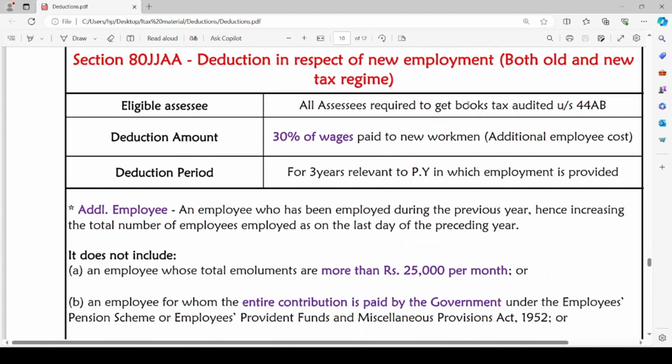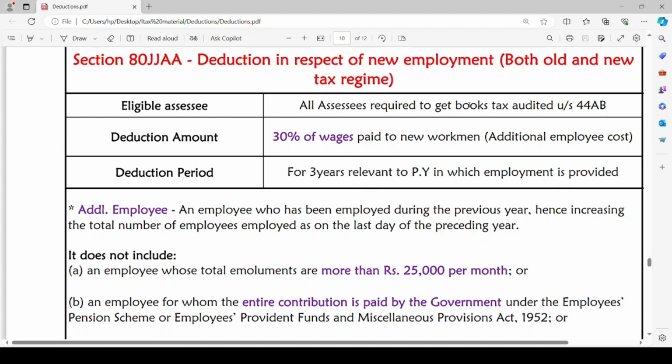The next section, 80JJAA. It talks about deduction in respect of new employment, and this deduction can be claimed by assessees who are paying tax under both the default tax regime or the optional tax regime. The eligible assessees are all the assessees who are required to get their books tax audited under section 44AB. So the assessees who are getting their books tax audited under section 44AB are the eligible assessees.